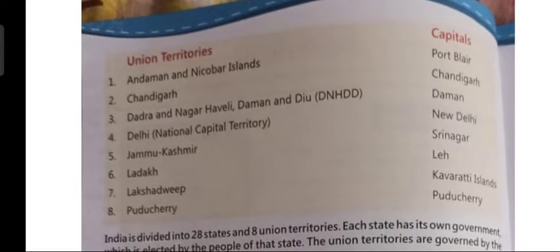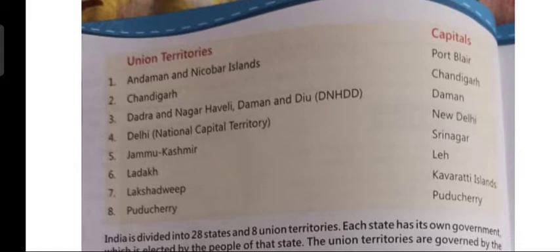Now, union territories and its capital. So, there are 8 union territories. Andaman and Nicobar Island, its capital is Port Blair. Then Chandigarh's capital is Chandigarh. Then Dadar Nagar Haveli, Daman and Diu, that means DNHDD. Its capital is Daman.